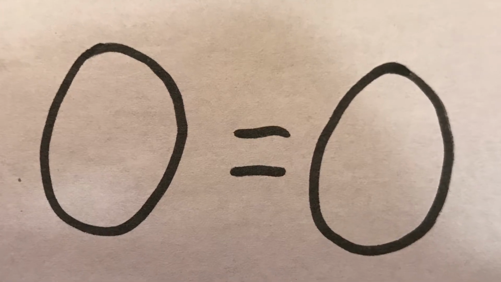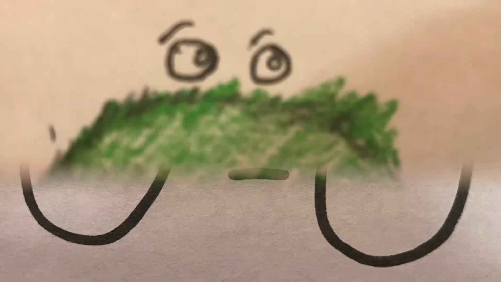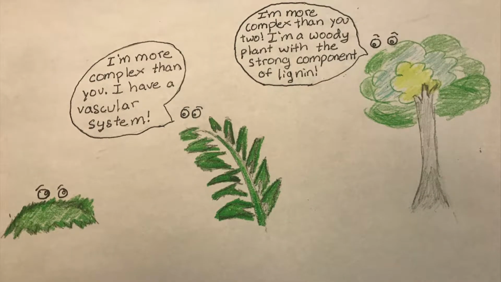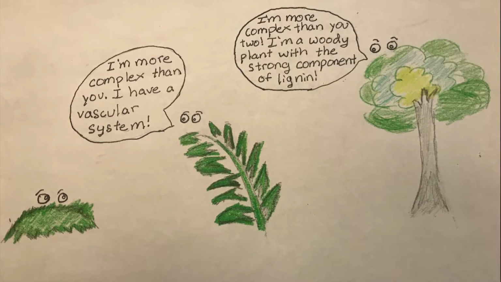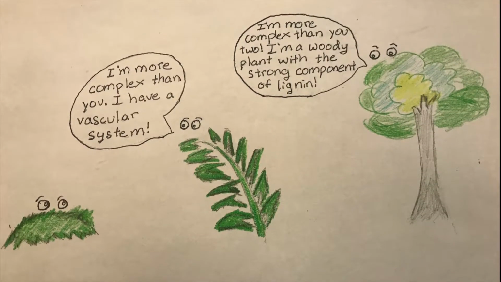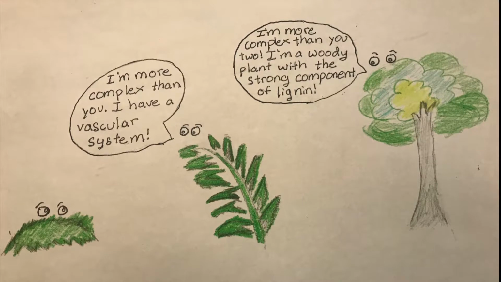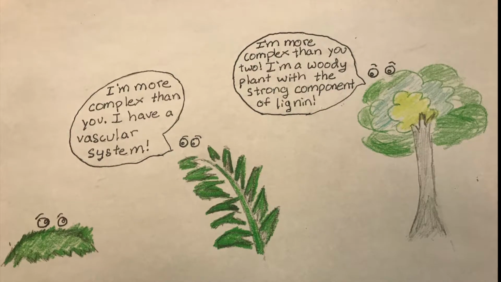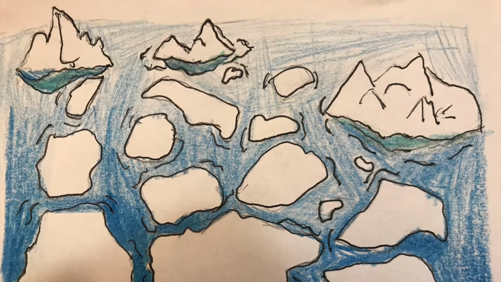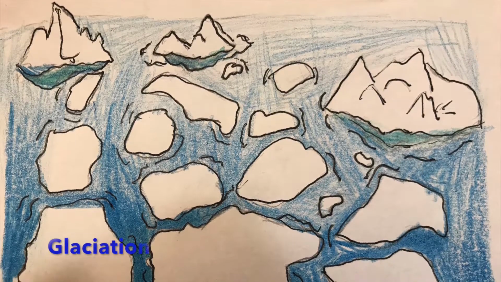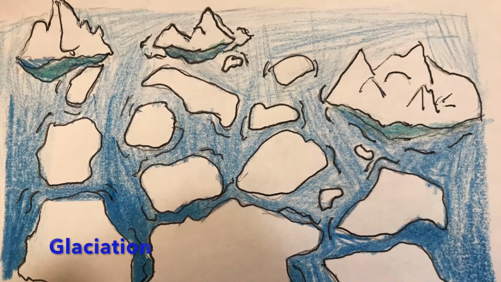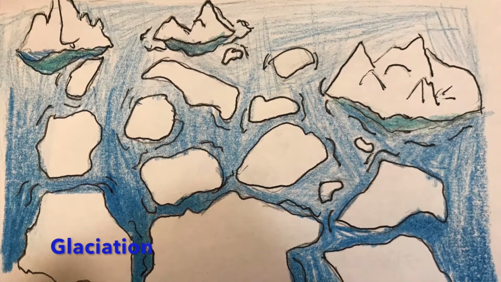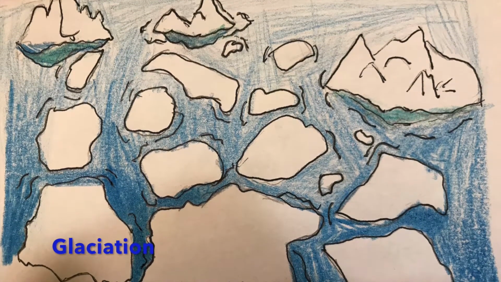Before the Ordovician time period, the oxygen levels were much lower than they are today. But after plants began to colonize land, these plants quickly developed and spread throughout the surface of the earth, evolved into more complex plants with complex systems, such as ferns and trees. All of this used a lot of carbon dioxide. And as plants absorb more carbon dioxide, they also produce more oxygen. This caused an increase in oxygen and a decrease in carbon dioxide. The sudden drop in greenhouse gases caused temperatures to drastically go down. The cold temperatures then caused a glaciation during the Devonian time period. This may have caused the extinction of some species.